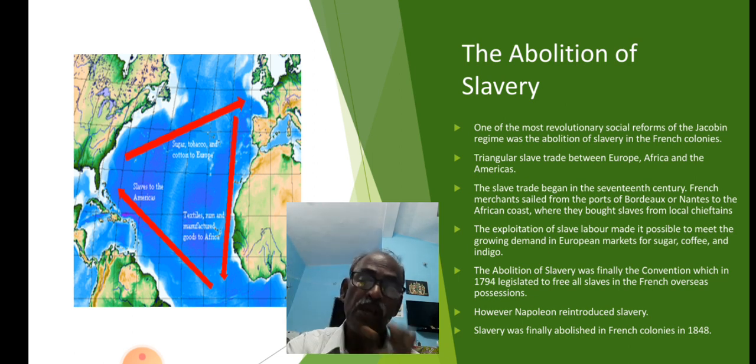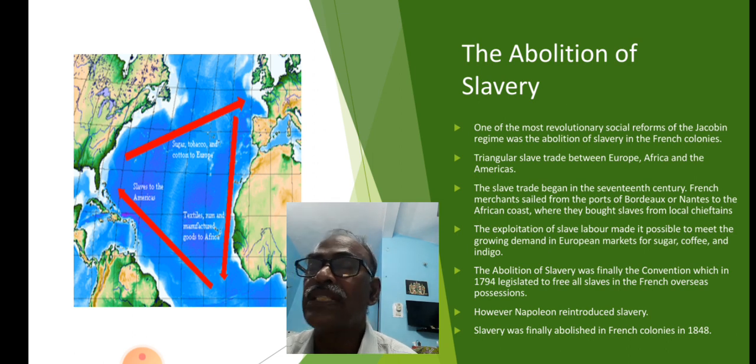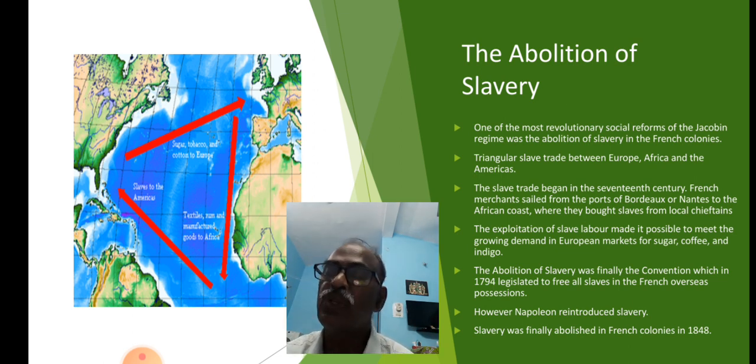Okay, but here Europeans had developed plantations, but there was the problem of labor, a shortage of labor. Why? The plantation owners are the Europeans, but they didn't go to work there to produce crops like sugar, coffee, tobacco, indigo. Why? Because they are unfamiliar and distant lands, because they have to cross the Atlantic Ocean. Their culture and language are different, no. So Europeans didn't like to go there to work in the plantations. So, shortage of labor.